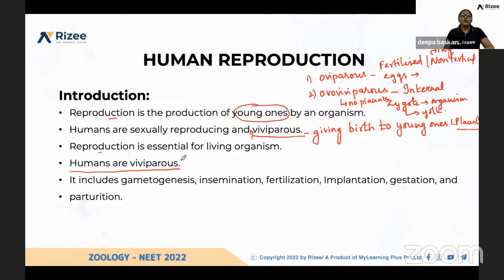So what are the processes needed for this human reproduction? The first one is gametogenesis.